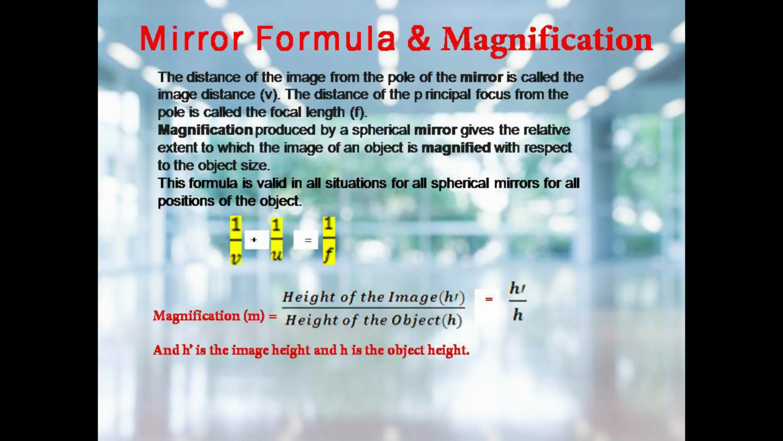And magnification. The distance of the image from the pole of the mirror is called the image distance v. Distance of the principal focus from the pole is called focal length f. Magnification produced by a spherical mirror gives the relative extent to which the image of an object is magnified with respect to the object size. This formula is valid in all situations for all spherical mirrors for all positions of the object. 1 upon v plus 1 upon u is equal to 1 by f. Magnification is height of the image upon height of the object h. This is equal to h dash upon h. h dash is the image height and h is the object height.